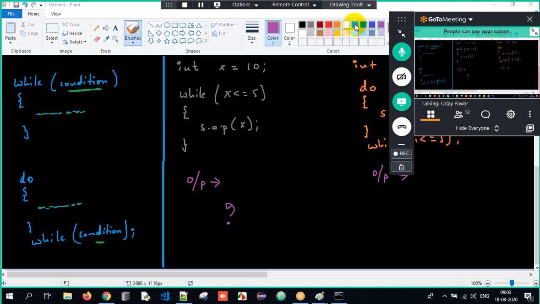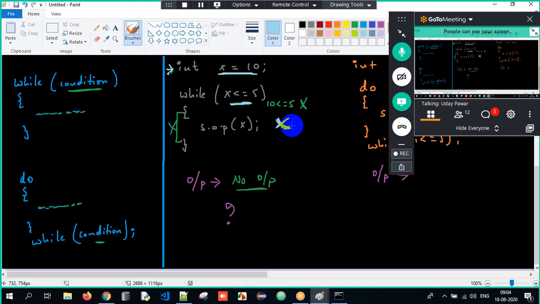Sir, x value is 10, sir. Very good. X value is 10. I check the condition: is 10 lesser than or equal to 5? No, it is false. False meaning the control will never get inside. Therefore, the condition is false, and there is no output over here. So while loop, if the initial condition is false, will not execute even once.